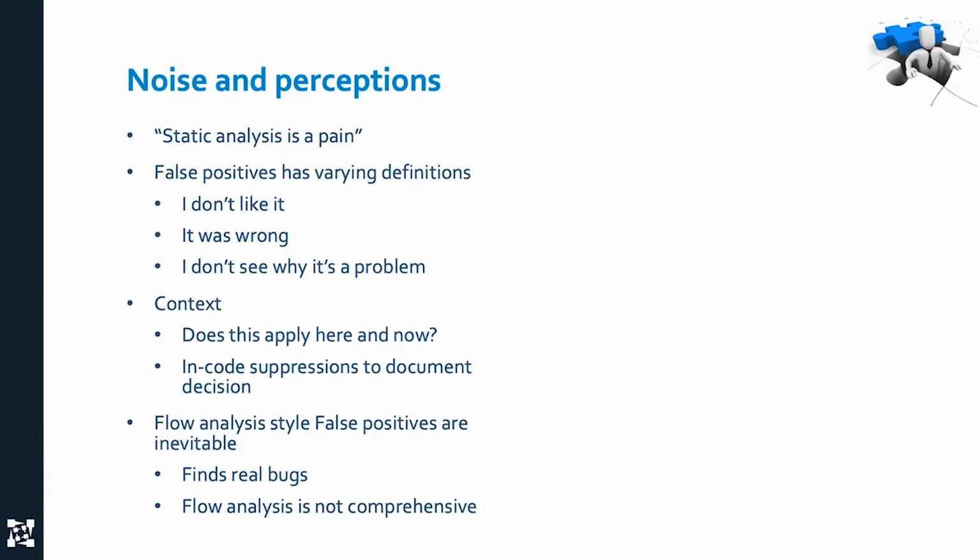And it's only important to make the distinction, not because I'm trying to make a tool sound better, but because a tool being wrong means a discussion with the vendor to fix it. A tool running a checker on legacy code is a configuration issue. A checker that you simply don't like is a configuration issue. Something that you don't see why it's a problem, that's first a training issue and then maybe a configuration issue. I would hesitate to just turn things off if I don't see why it's a problem.